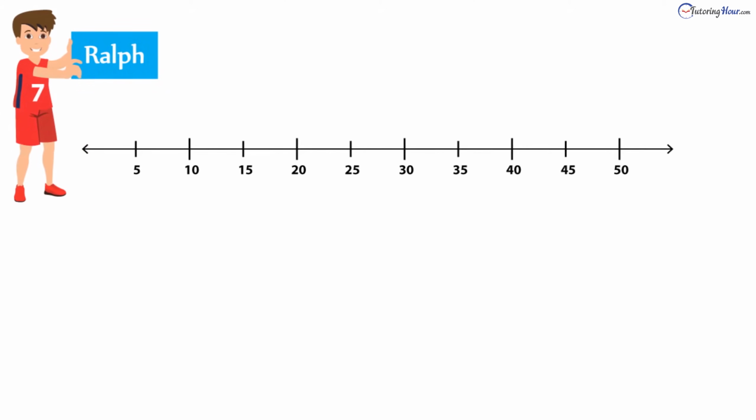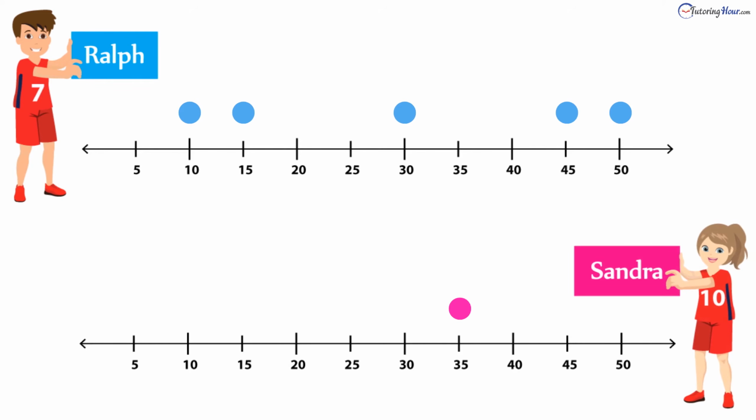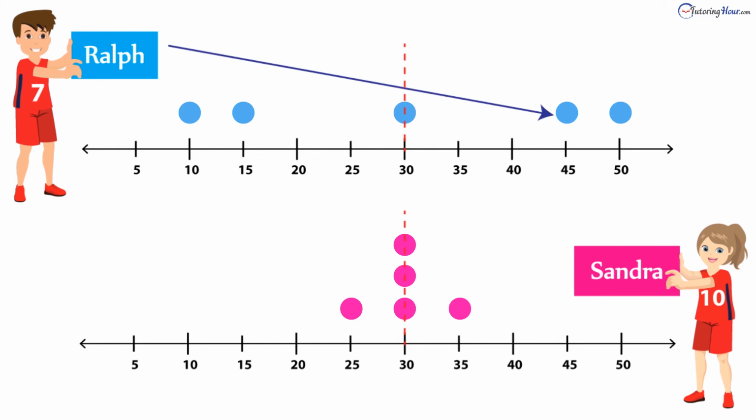We'll plot Ralph's practice sessions 10, 15, 30, 50, and 45 minutes, and Sandra's practice sessions 35, 25, 30, 30, and 30 minutes. Let's mark the mean or balance point on both of these at 30. As you can see, Sandra's practice sessions have clustered around the mean, while Ralph's practice sessions have spread out.